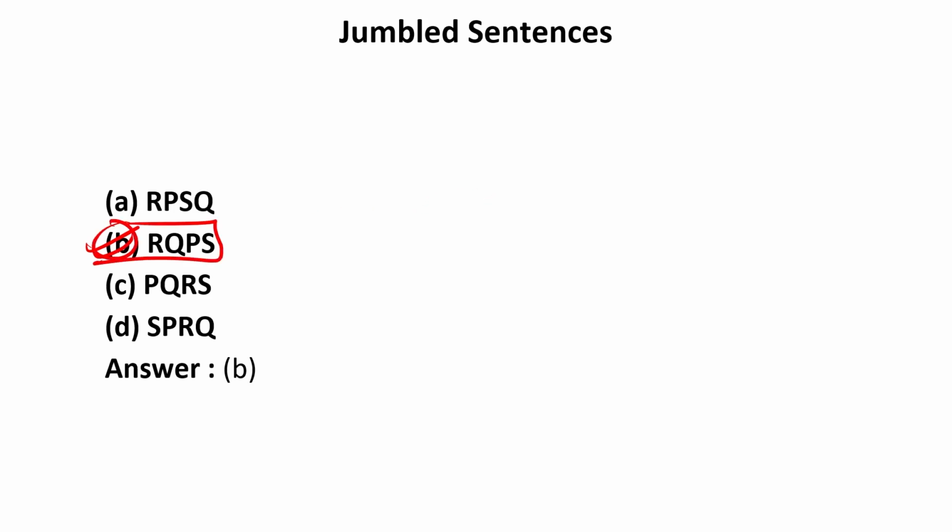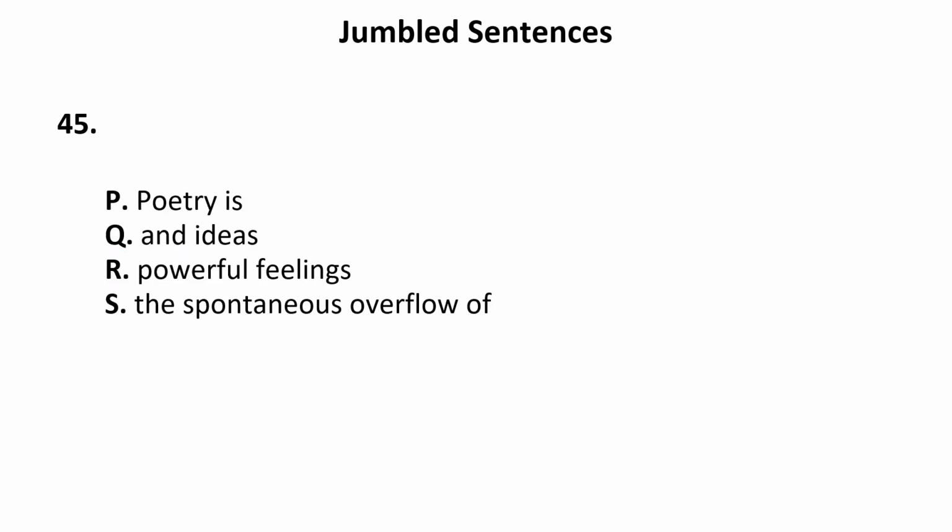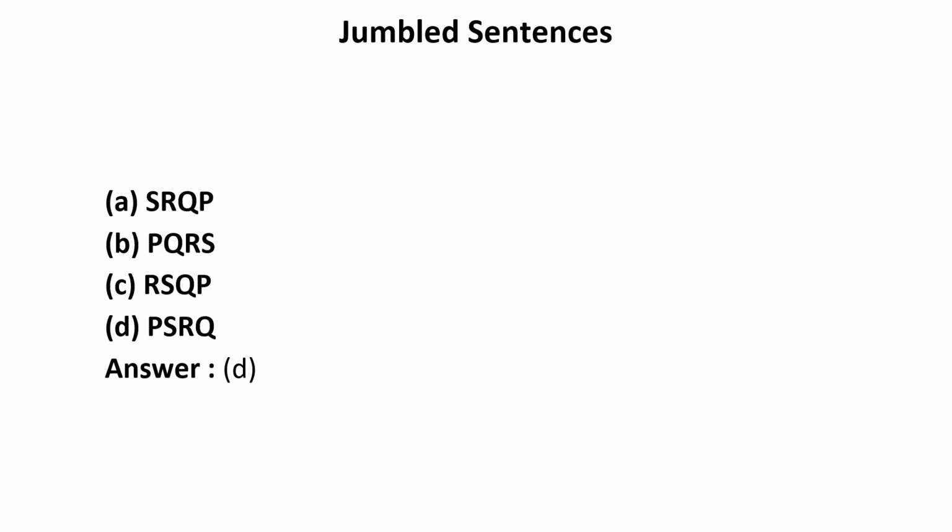Now let us move to the last jumbled sentence of this session. This is very simple. Poetry is and ideas, powerful feelings. Now it is clear that we are talking about poetry over here. So P will be the first sentence. Poetry is the spontaneous overflow of powerful feelings and ideas. So this will be the sequence. This is very, very simple. Let us see if it is given in the options, PSRQ. Yes, of course it is given in D. It means D option is correct. Absolutely. PSRQ, so this will be the correct sequence.